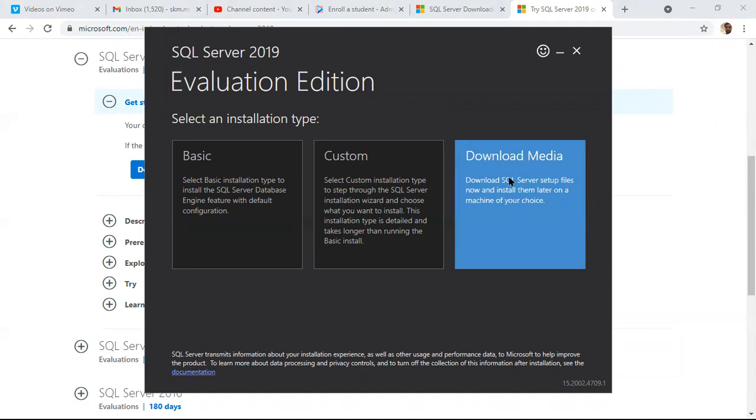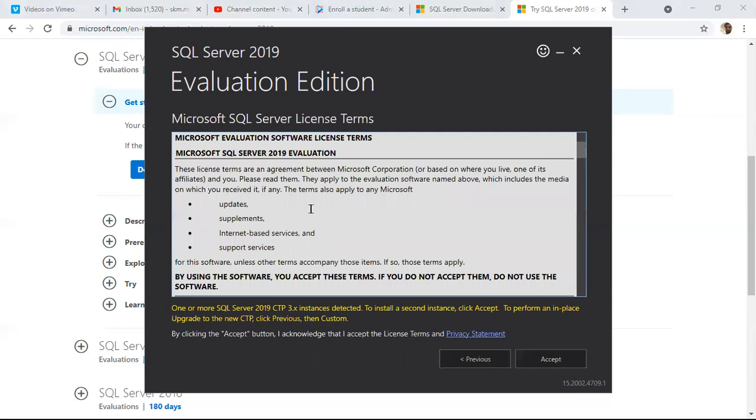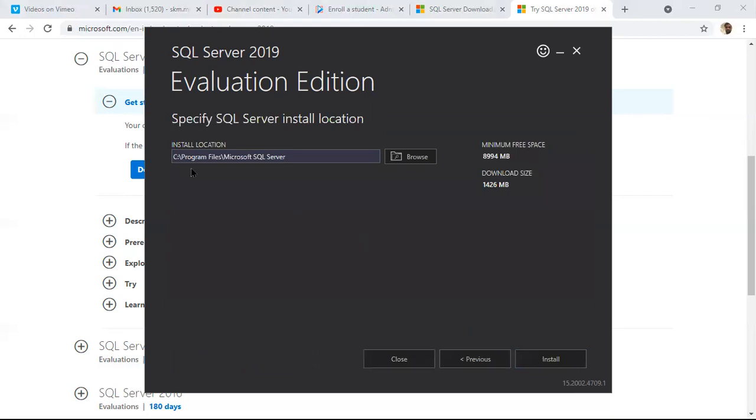We have already seen that the Evaluation Edition is free for us. Let's say I want to go with the basic installation. Accept. The default path is here: C Program Files, Microsoft SQL Server. Let's continue.